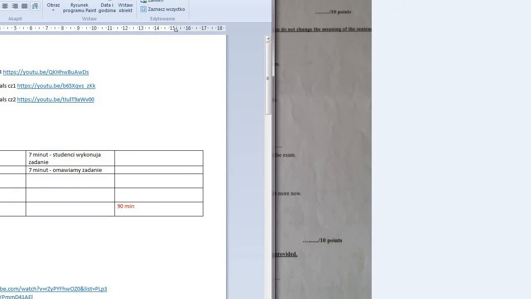So, had Alice wanted to work hard, she would have passed the exam. Had Alice worked hard, she would have passed the exam. Yeah, that's easier. Had Alice worked hard, she would have passed the exam. Past perfect and would have plus third form.